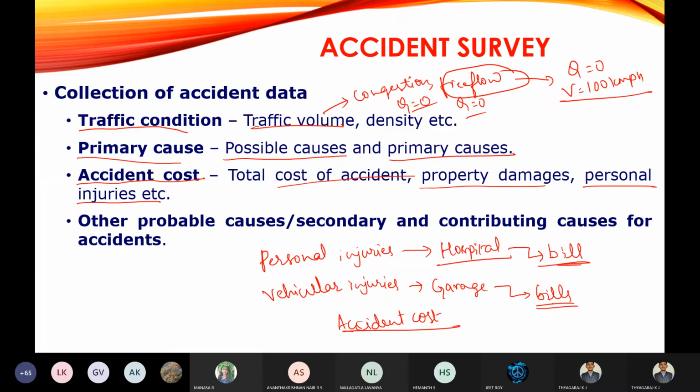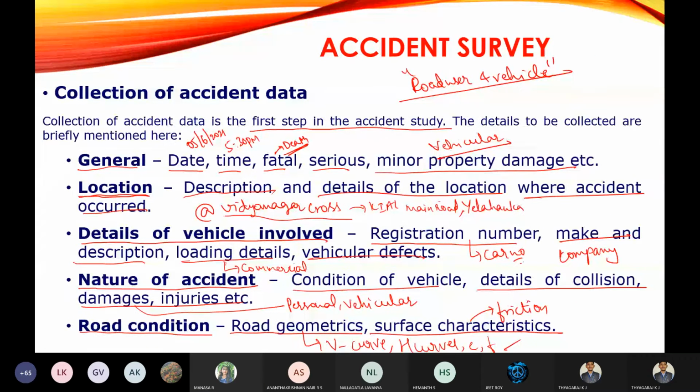Is it clear, the data you are going to collect? Yes, sir. Is it clear, right? Yes, sir.